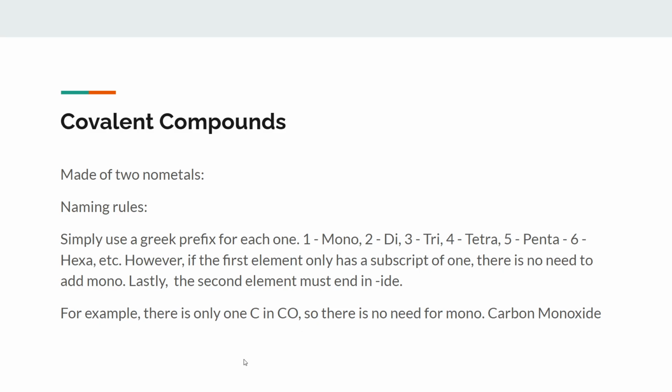And lastly, the second element must end in "ide." For example, here we have carbon monoxide. Since the first element has a subscript of 1, we don't say monocarbon monoxide. It's 1 carbon, 1 oxygen, so it's carbon monoxide. If there were 2 carbons here, we would say dicarbon monoxide, which I'm not sure actually forms naturally or is a real molecule, but that's just an example I used. So that's it.